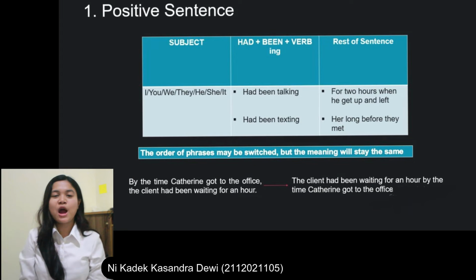Hello everyone, I will explain how to make the past perfect progressive tense.